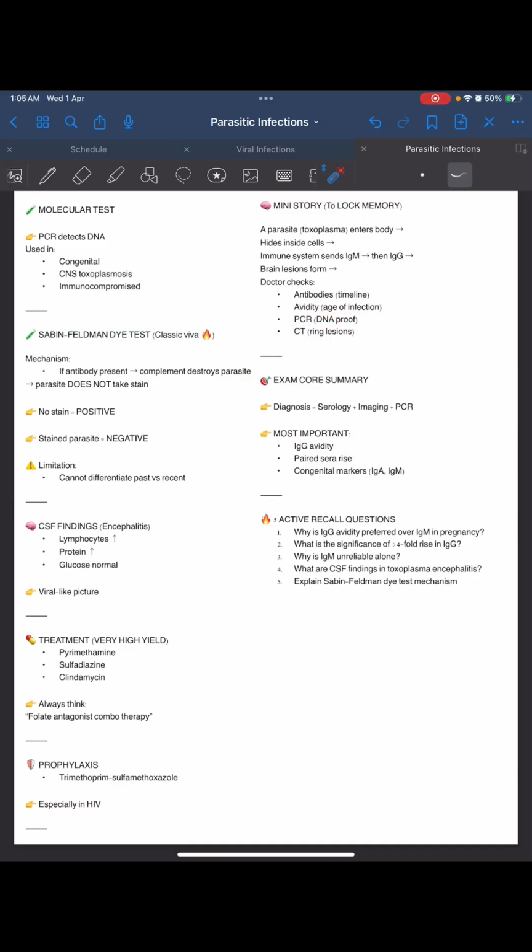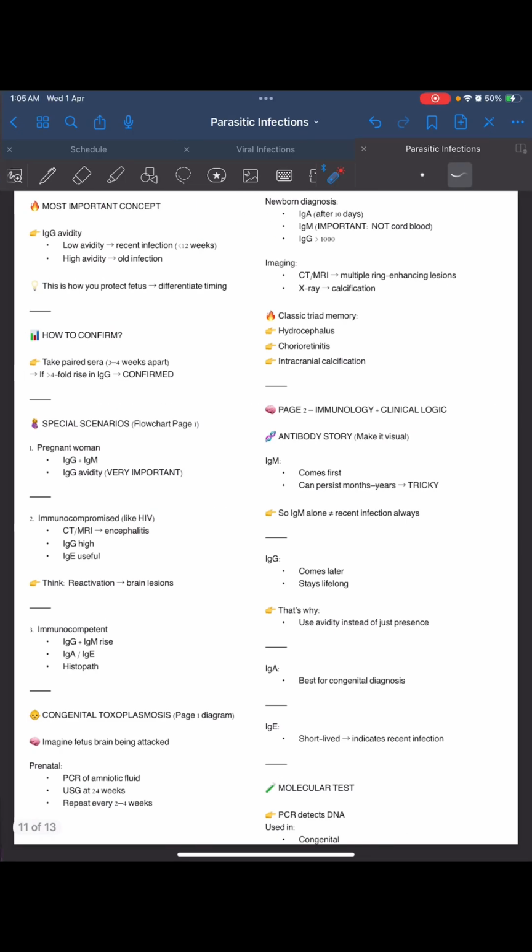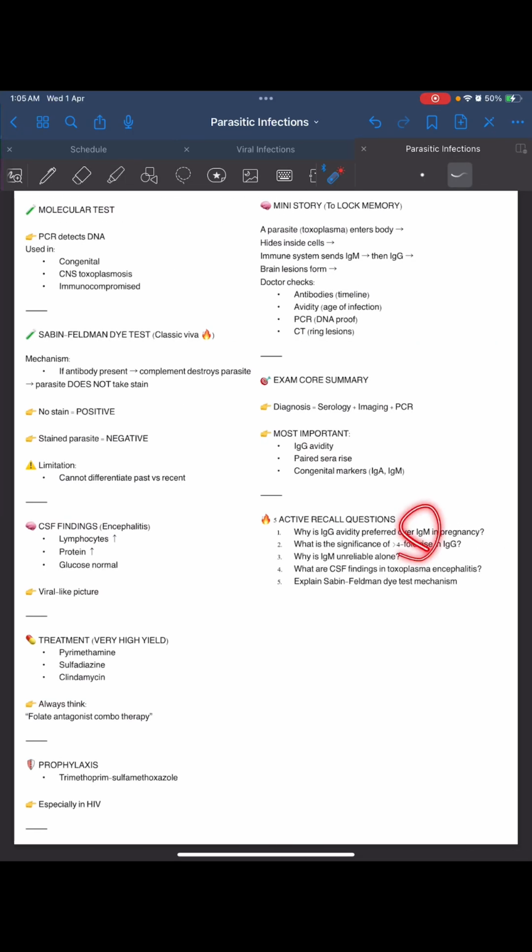IgG avidity, paired sera rise, congenital markers IgA. Why is IgG avidity preferred over IgM in pregnancy? Because IgG increases after the infection, after approximately 4 weeks. But IgM appears immediately and persists for months and years, so IgM is not very diagnostically reliable. What is the significance of a fourfold rise, and why is IgM unreliable alone?